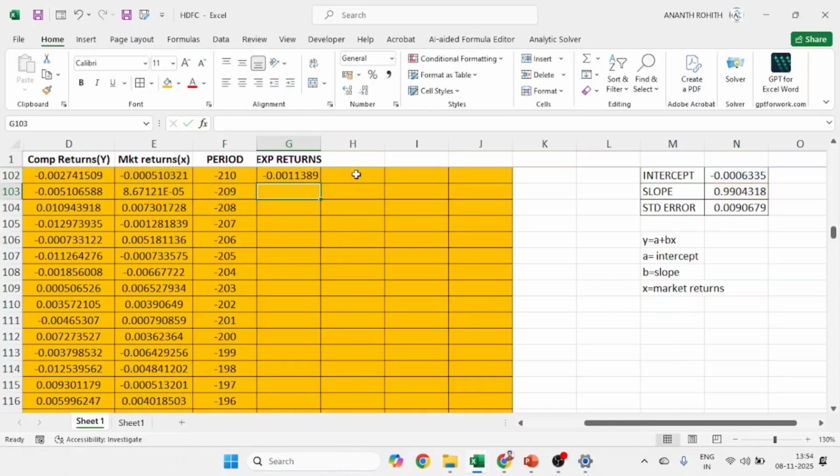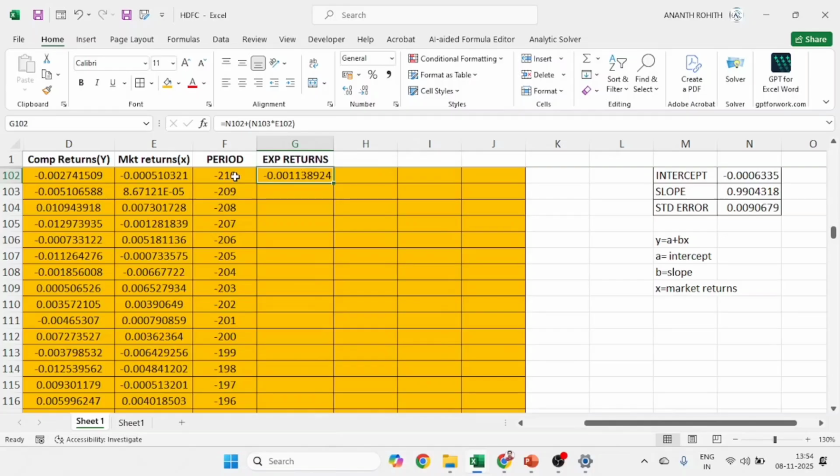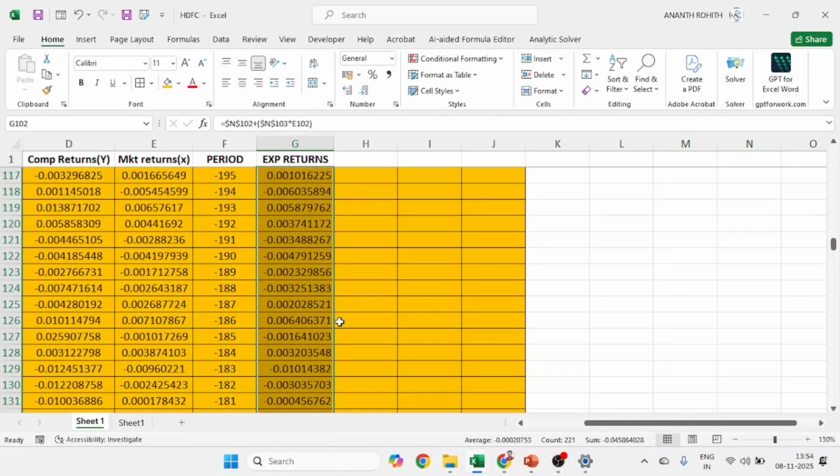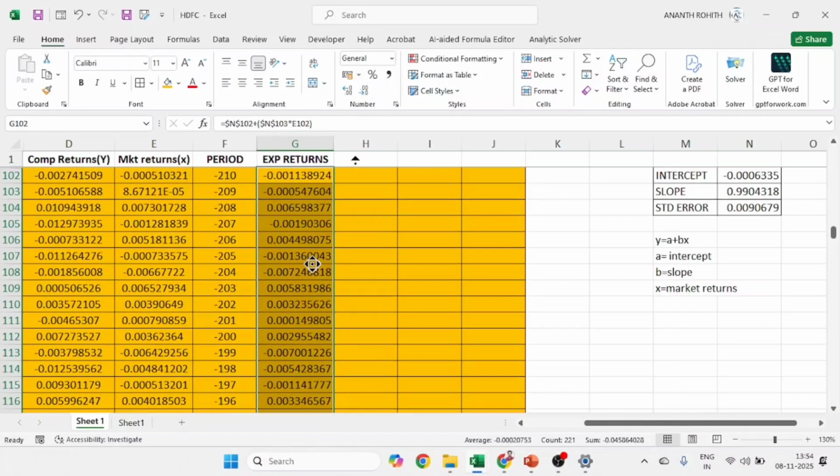Now the same formula I am going to apply for the rest of the rows. I want to calculate expected return for all the observations which I have shaded in both the colors, the event window as well as the estimation window. Since intercept and slope are constant, while market returns change daily, I will keep these two parameters static. So I will keep the cursor in N102 and lock it, same with N103, lock it. Then I will double click so that I get expected return for all the observations.